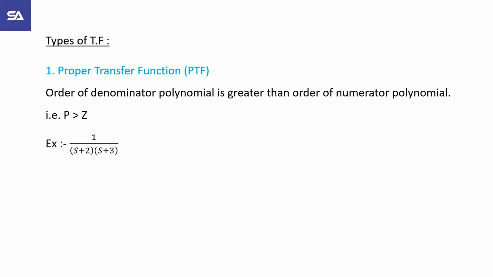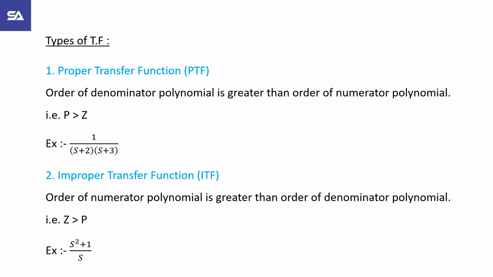Then types of transfer function. There are two types: proper transfer function and improper transfer function. In proper transfer function, the order of denominator polynomial is greater than order of numerator polynomial, that is p is greater than z. Example, 1 upon (s plus 2) into (s plus 3), which equals 1 upon s square plus 2s plus 3s plus 6.